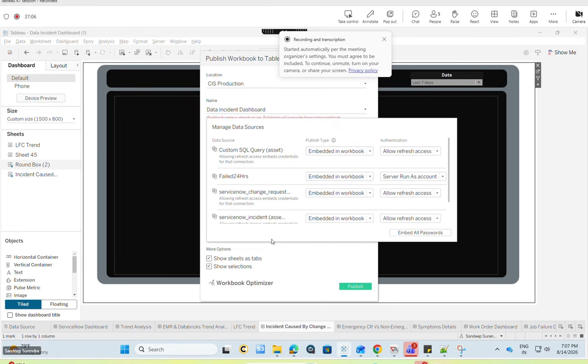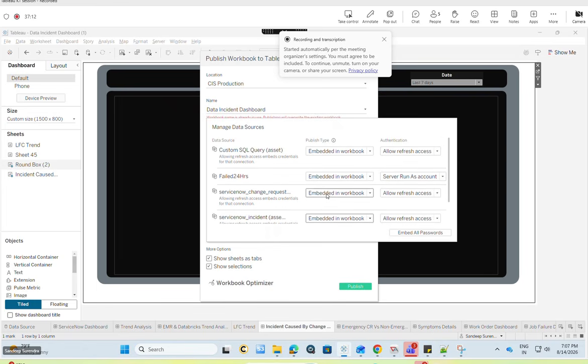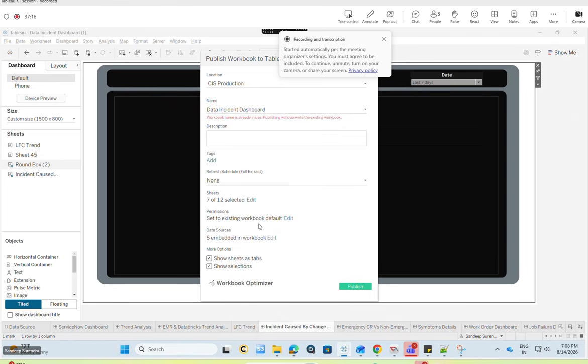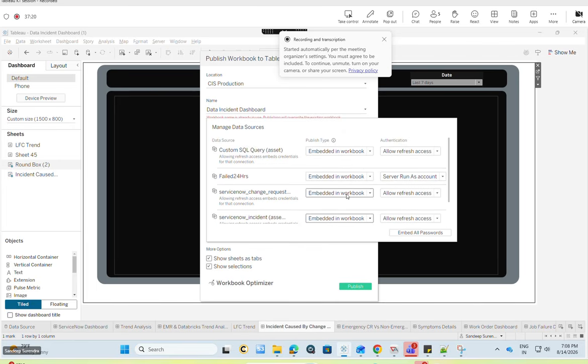Make sure that all the passwords are embedded. It will be embedded when someone has downloaded it and is refreshing, but this may change, so we need to make sure it is embedded. Why should it be embedded? If someone is logging into the server, it will not ask them to provide the password.